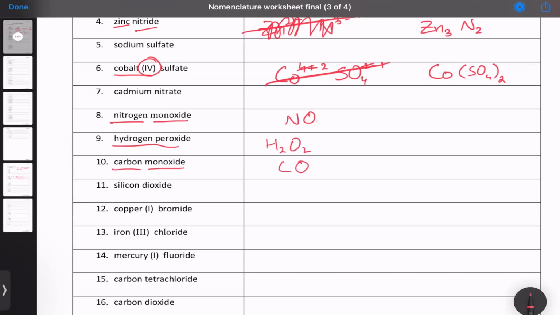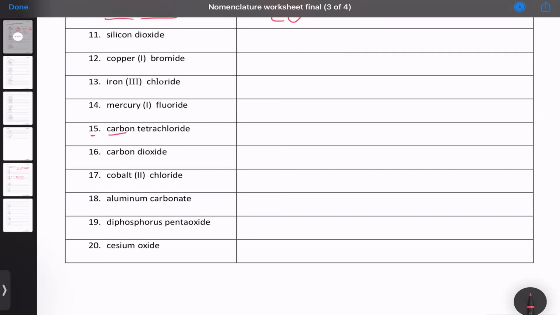This one, carbon monoxide, so carbon with one oxygen. We don't need to write one. Similarly, if you look at number 15, it is carbon tetrachloride. So tetra means 4 chlorides with it. Similarly, if you look at number 19, this is diphosphorus, so P2 pentoxide O5. And we can clearly write the formula based on this. And not just that, हमें di or tri or pent से पता भी लग रहा है कि उसके अंदर covalent bonding है.